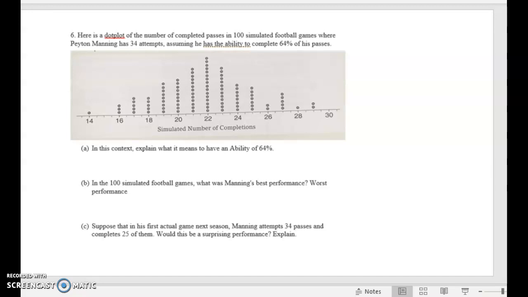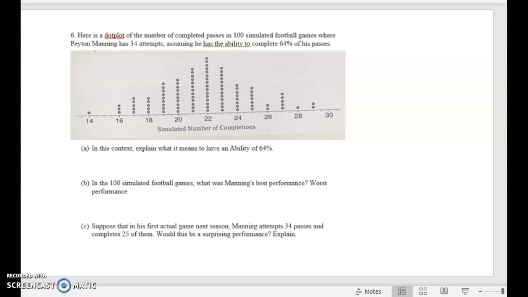Okay, so this next one is kind of like what I was talking about for the spinner one when we're creating the dot plot. Each one of those dots represents a time when we attempted those 34 attempts. In this first dot right here, that 14 means that he completed 14 out of 34 attempts. This 29 represents he completed 29 out of 34 attempts. After I listed out the I's and the C's, each dot is one of those strands of I's and C's, and where I highlighted the C's, that's the number that I'm recording. So that's what is represented here in this dot plot.